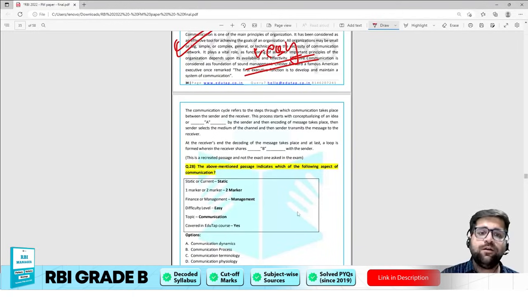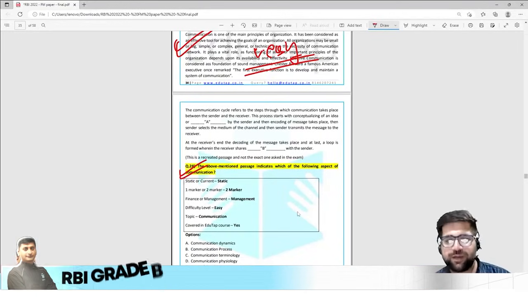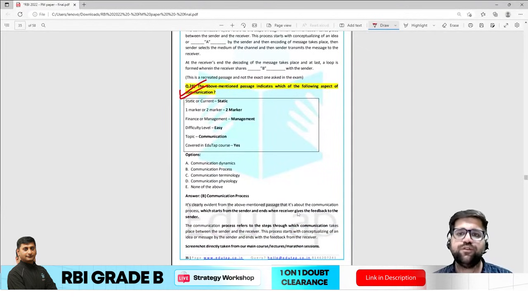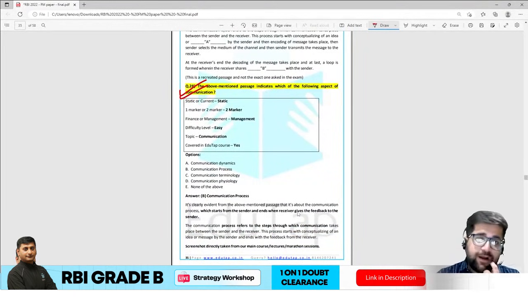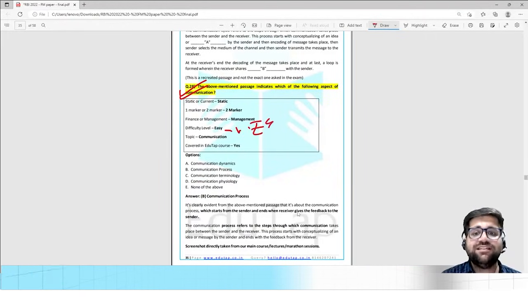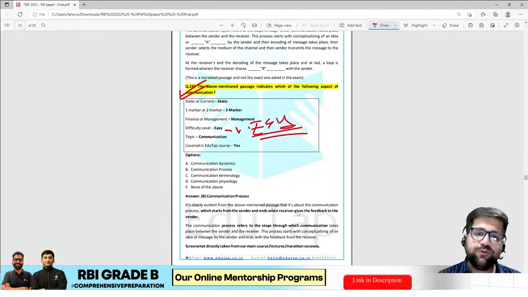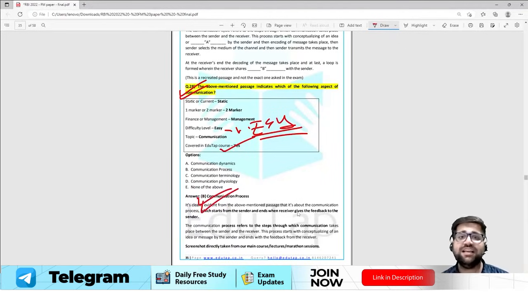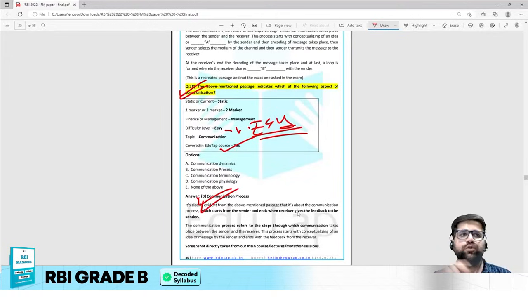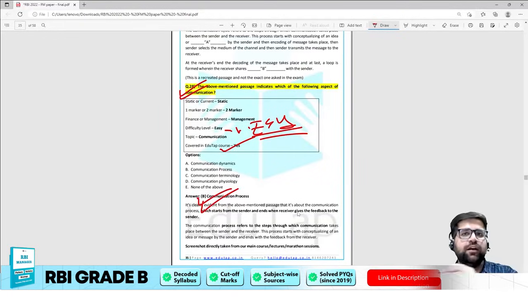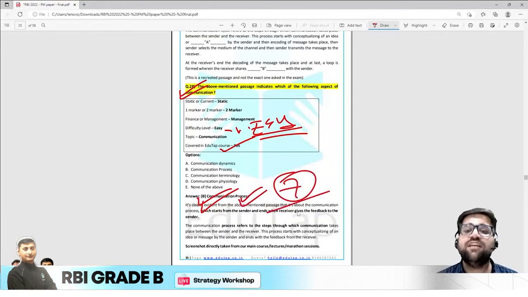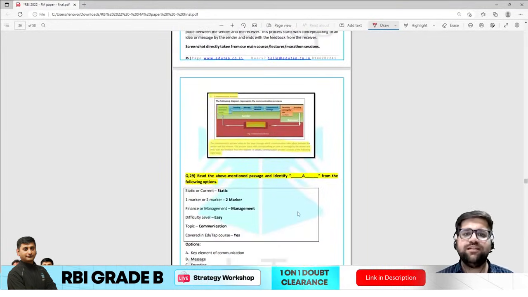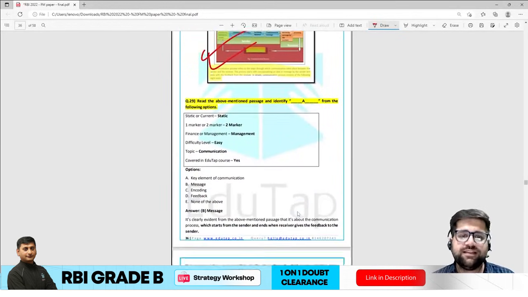Now this question asked which aspect of communication the above mentioned passage indicates. Again, a very easy question. This was covered in your EduTap notes as well, and the answer will be communication process, because in the passage they have clearly explained that a message originates from the sender and then goes to the receiver, following different encoding and decoding processes. So the answer will be communication process, which generally has 7 steps. Again, this has been taken directly from your concept notes.